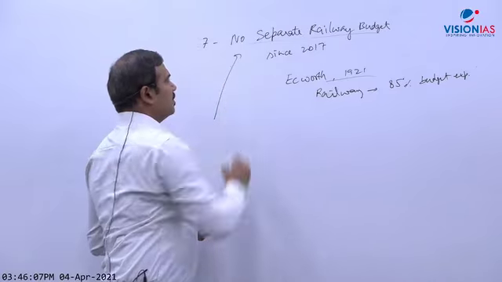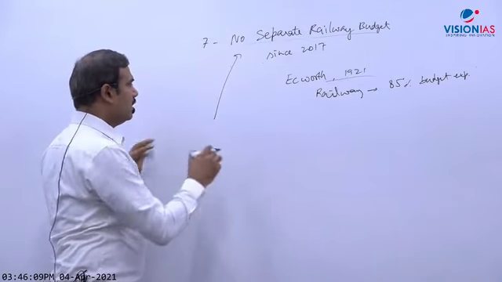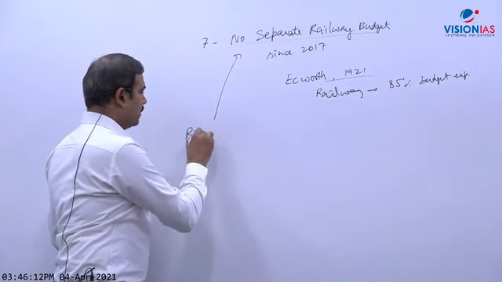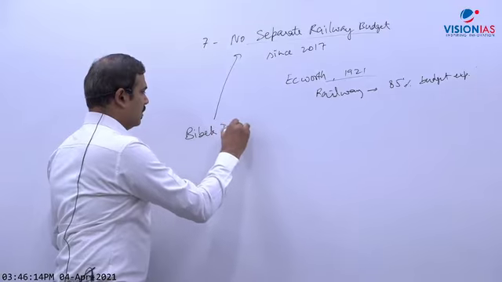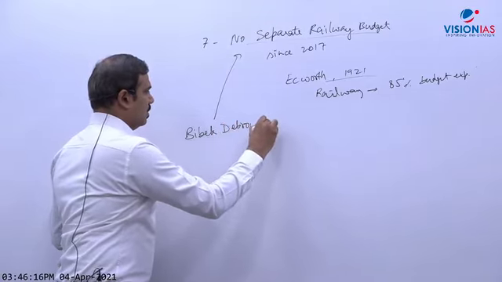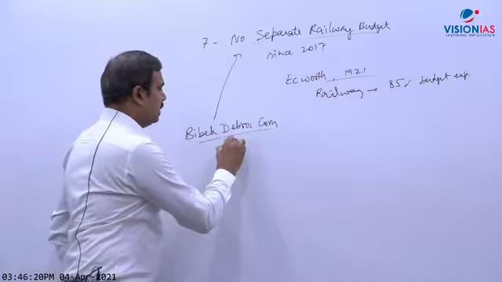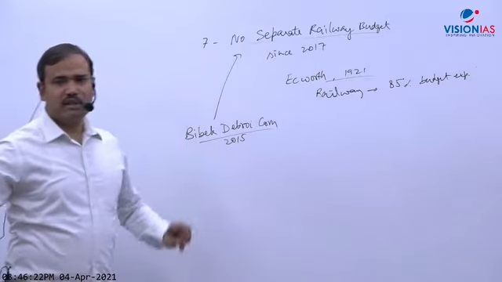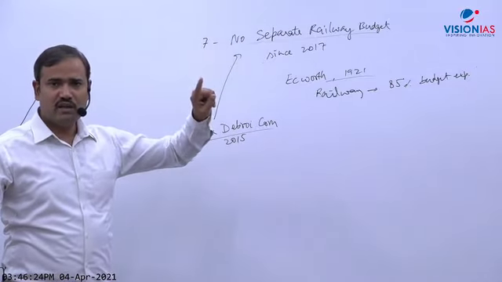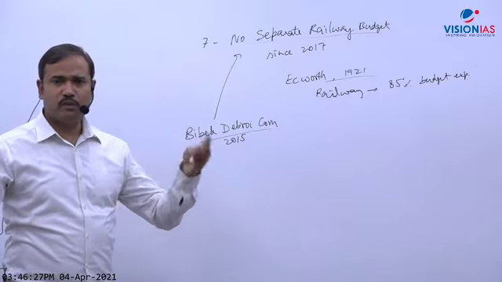It was abandoned on the recommendation of the Bibek Debroy committee, in 2015. The Bibek Debroy committee suggested that no separate budget should be there. Apart from that, private trains should be permitted also.